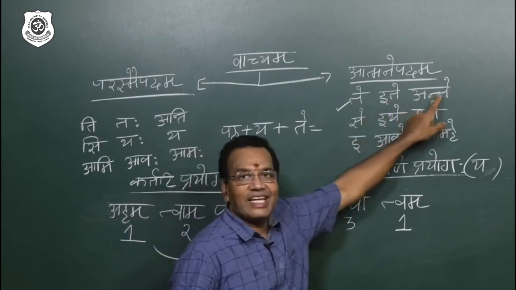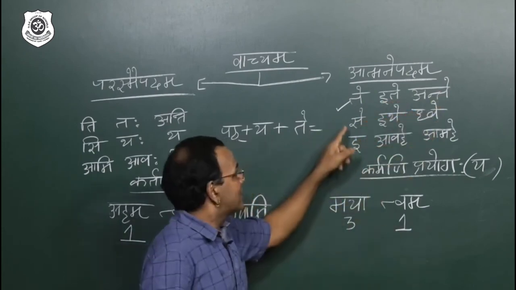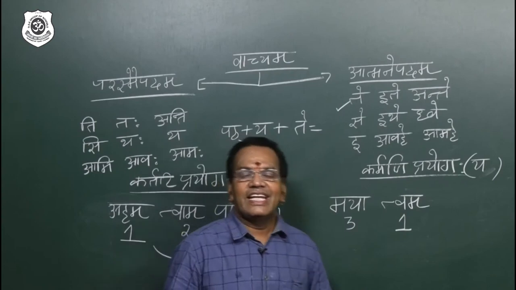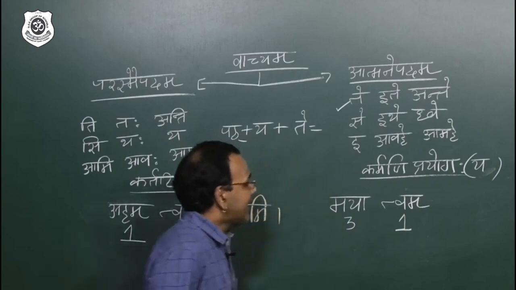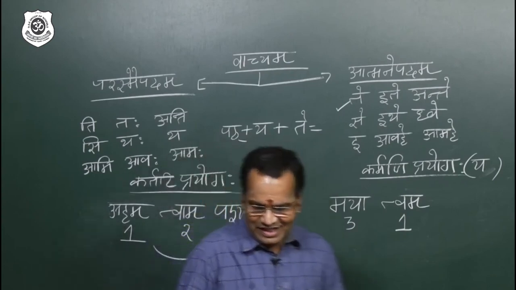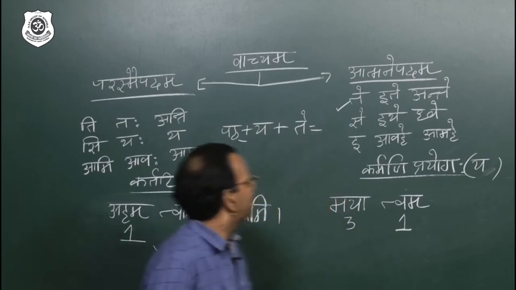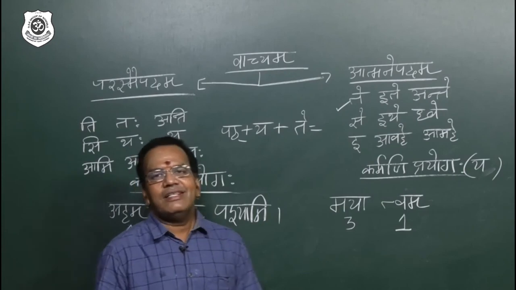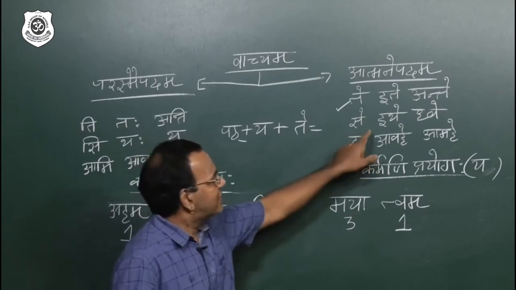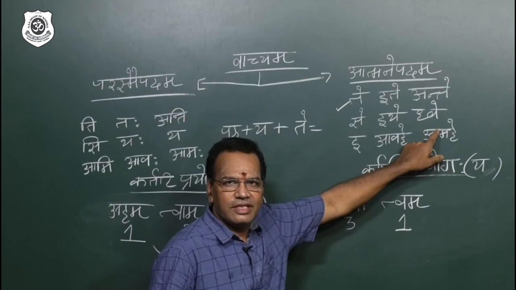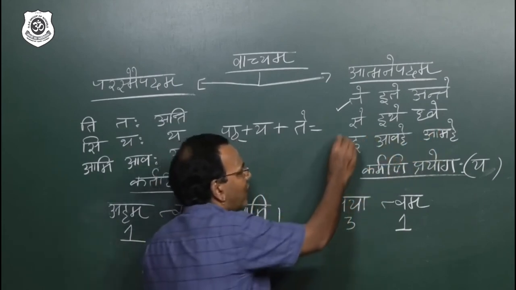Te, ite, ante: this is third person. Se, ite, dve: it is second person. I, avahe, amahe: this is first person. So second person singular. Good. Here the singular is this one.